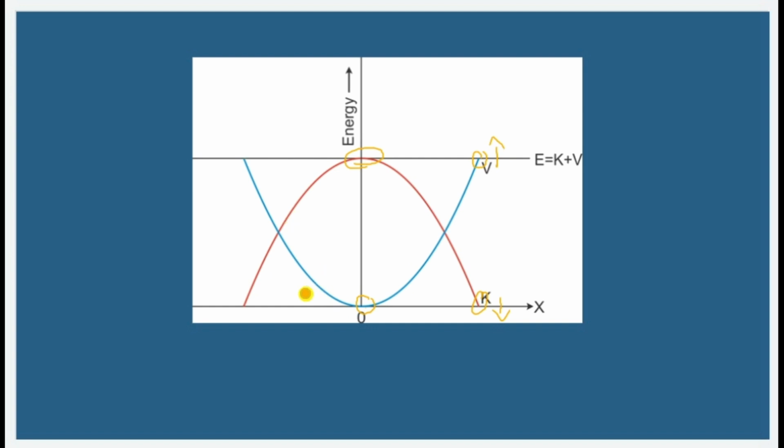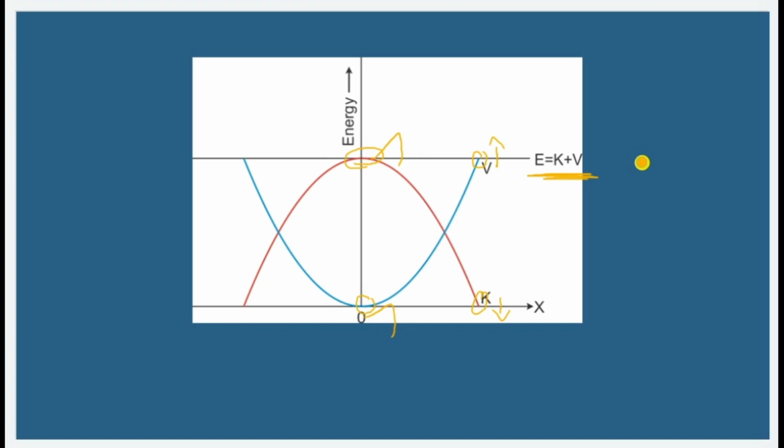So this graph shows you that when the kinetic energy is maximum, the potential energy is minimum. Which means that the total energy of the object will always be constant. That is, it is the addition of kinetic energy plus potential energy.